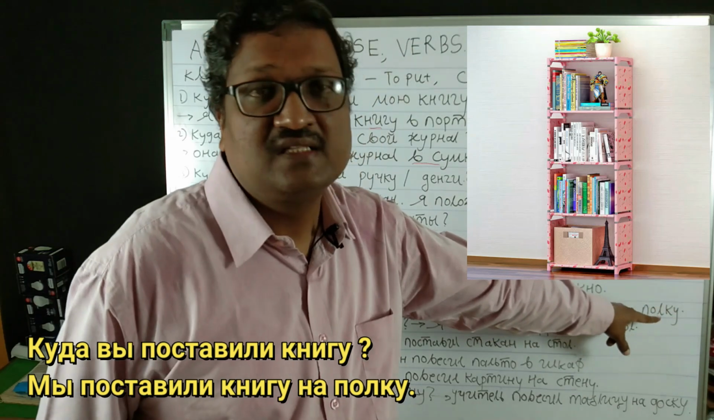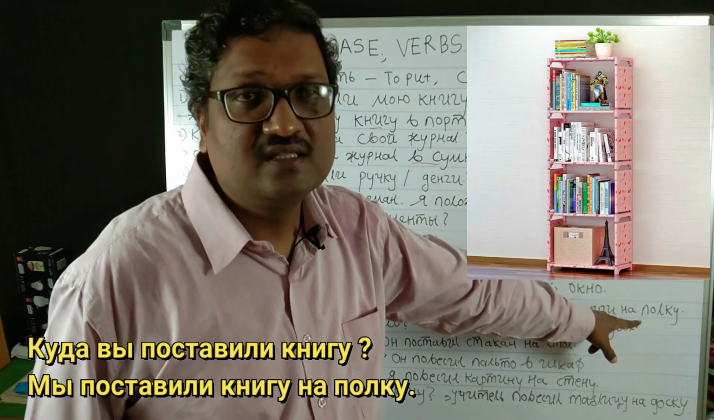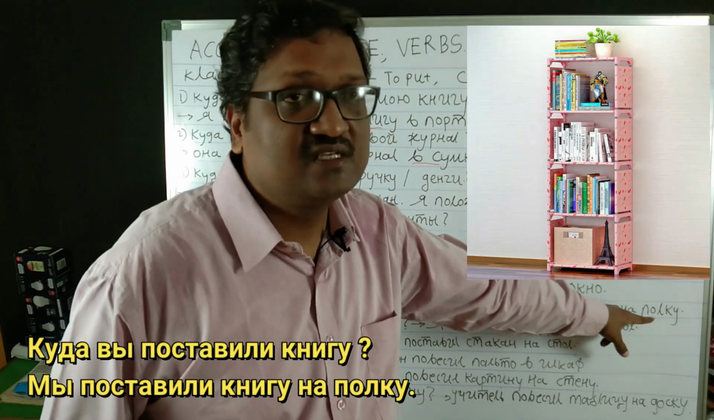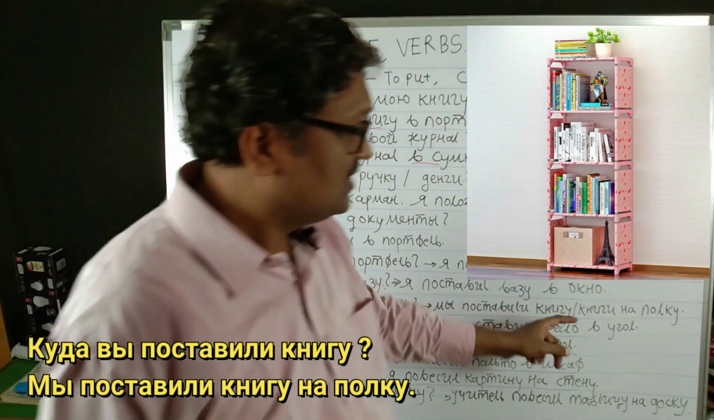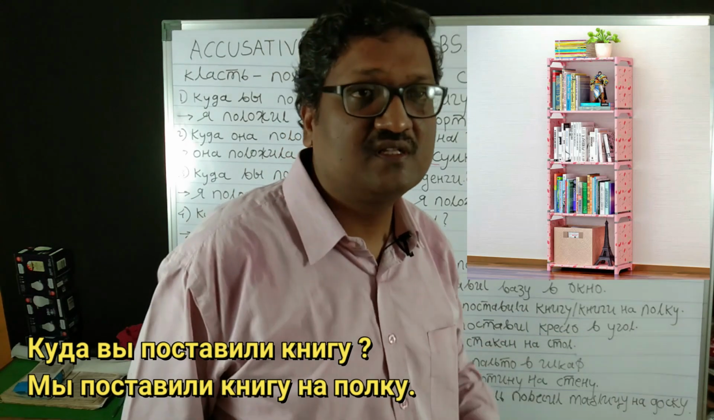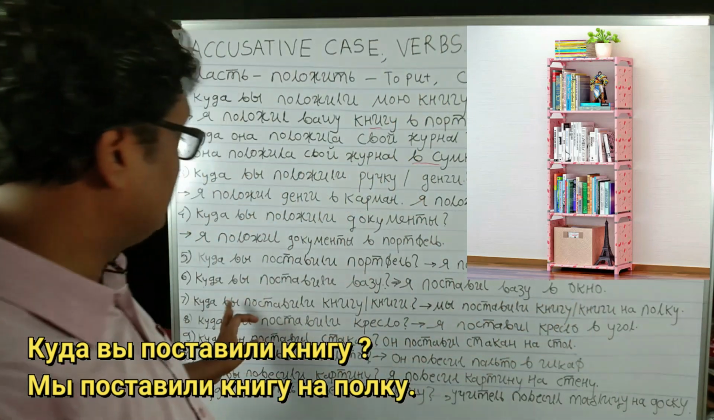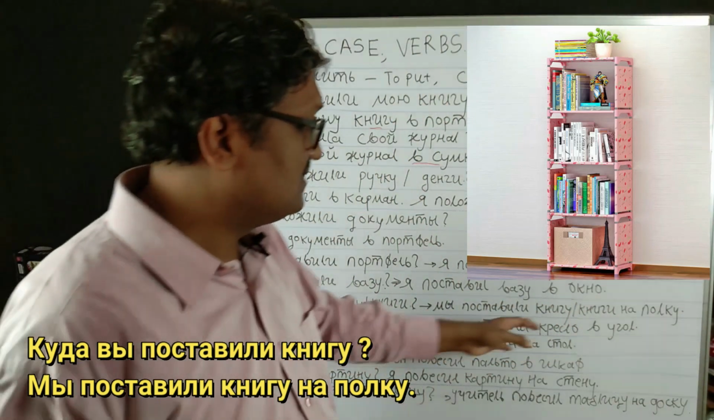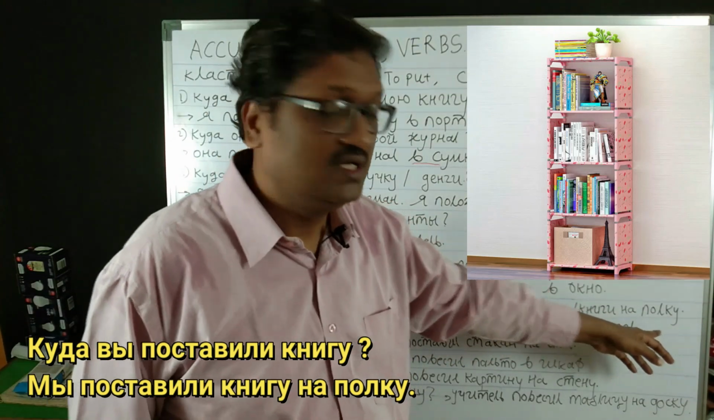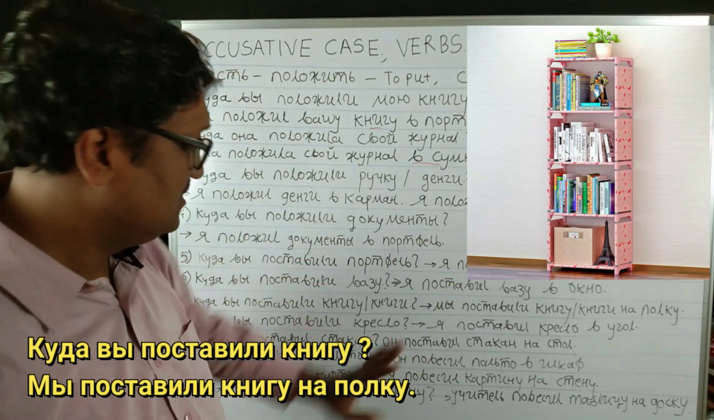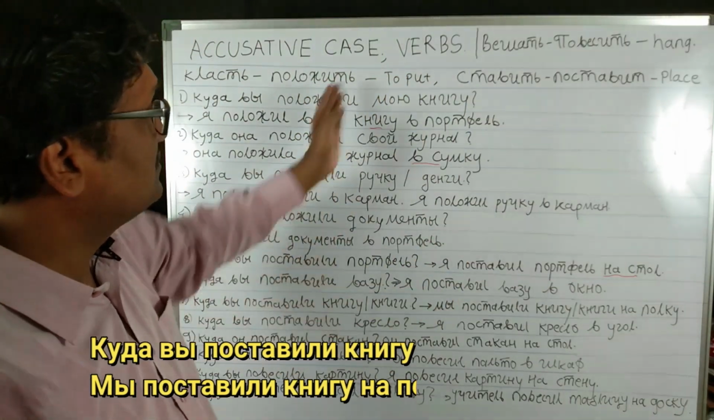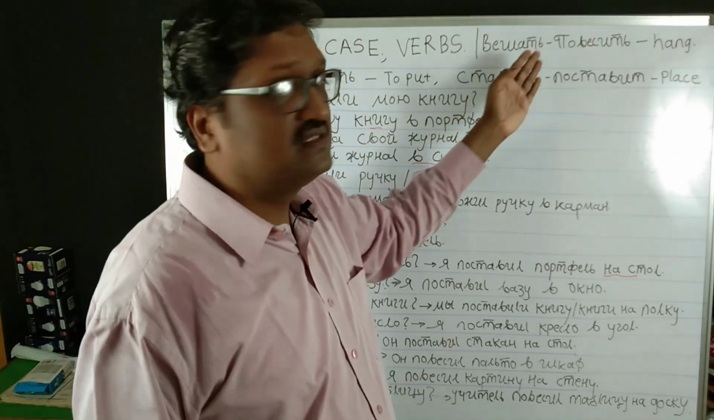Now polka, the bookshelf, is again a feminine noun, so it is also changing as per the accusative case: na polku. Here both the nouns kniga and polka are feminine nouns, and that is why: kuda vi pastavili knigu? Moi pastavili knigu na polku. This is the best example of how these verbs are to be used. Similar is the case with all three verbs: klast, stavit and vishat.